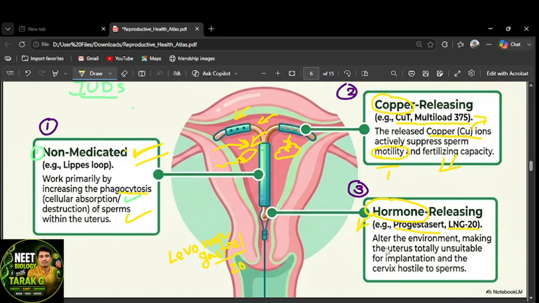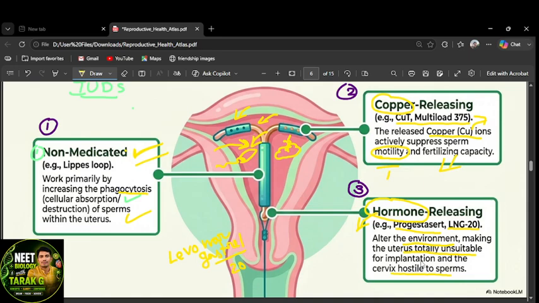These two hormones alter the environment, making the uterus unsuitable for implantation and the cervix hostile to sperm. The sperm won't stay long in the cervix region because its environment is changed.